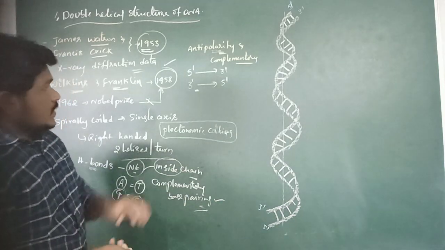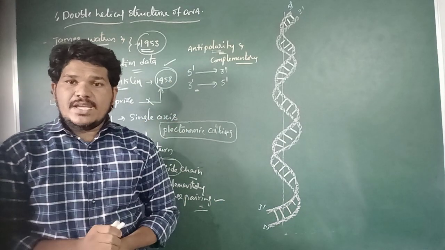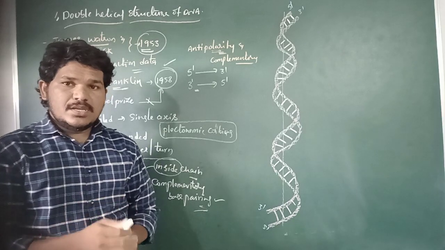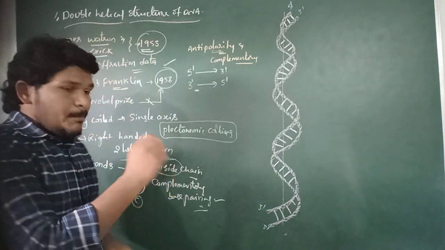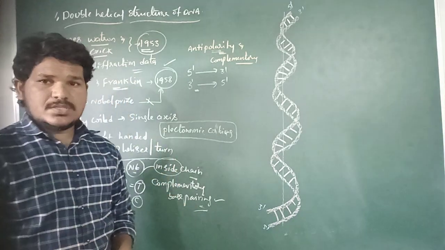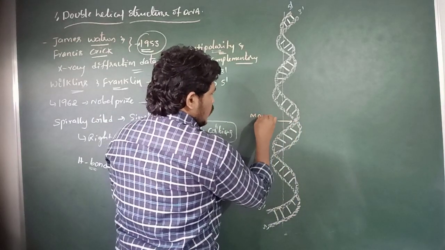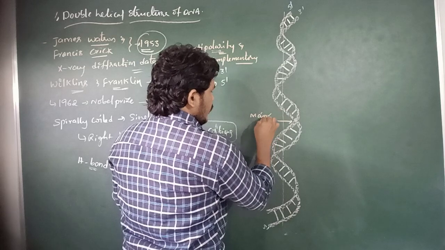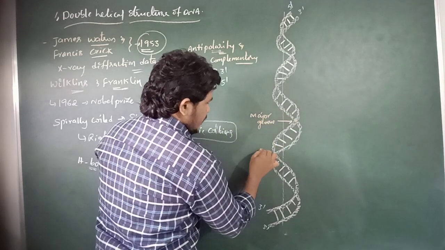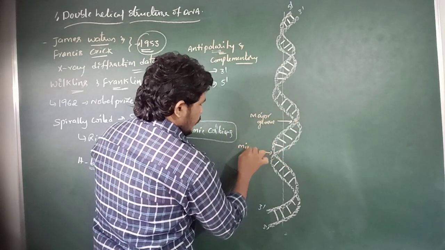And then the double helical structure of DNA shows major grooves and minor grooves. This is the major groove and this is the minor groove.